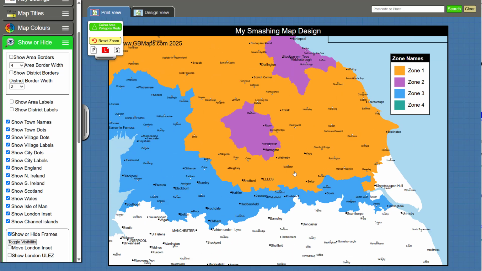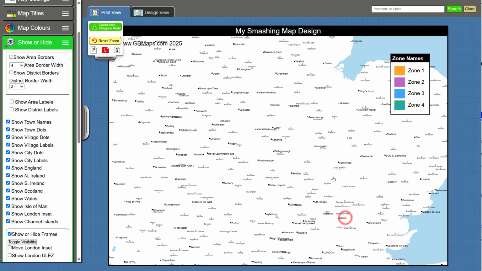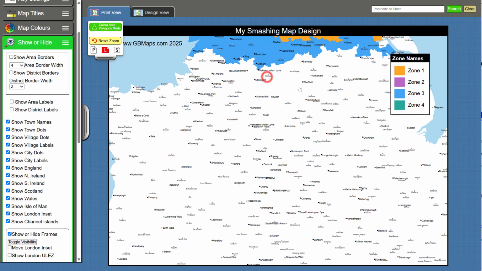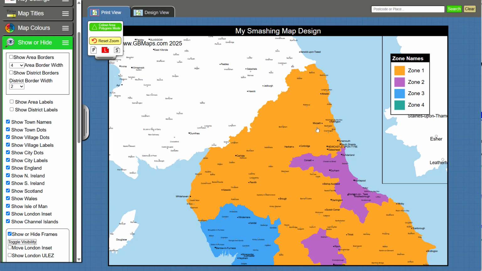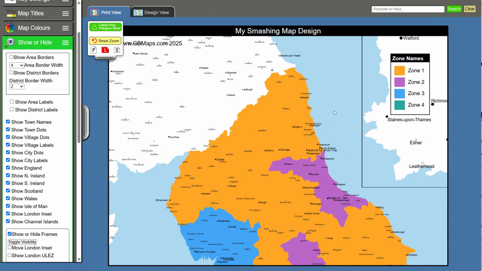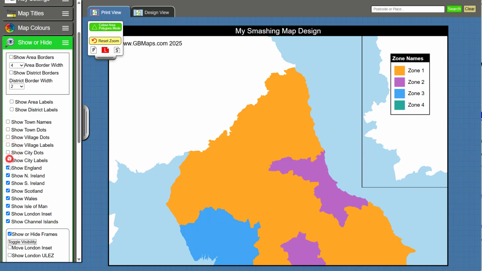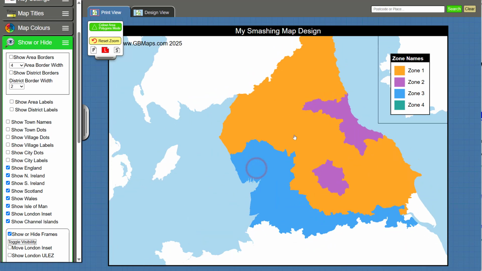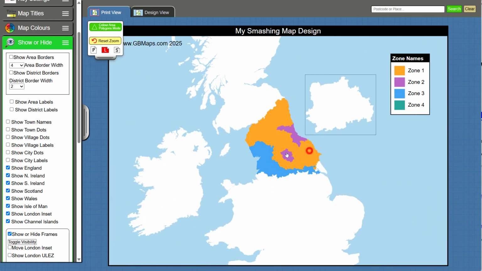So we can populate a map with towns, villages, cities. Not all of them are on there, just a decent number, and the larger ones as a general rule. So we can unhide those if we like. We can also show or hide parts of the country.